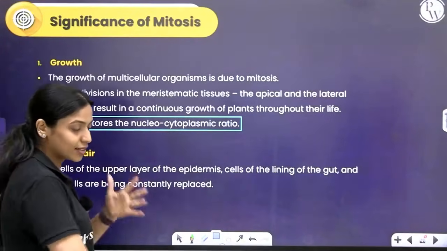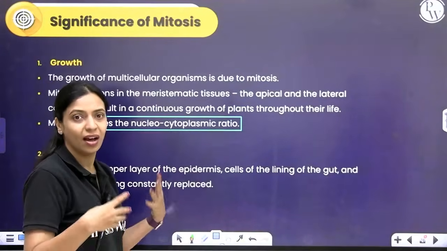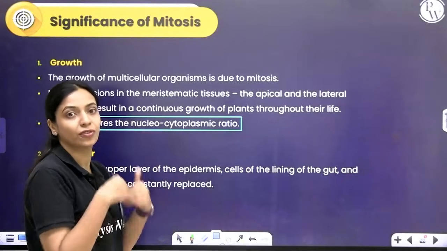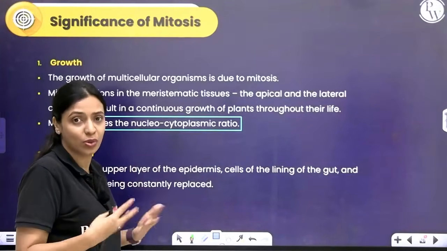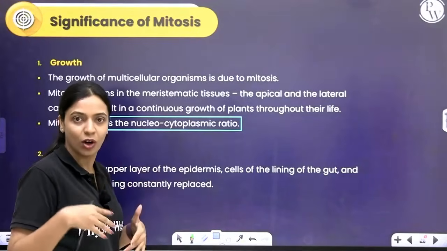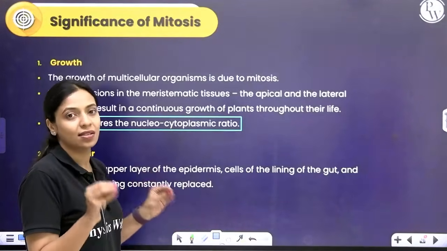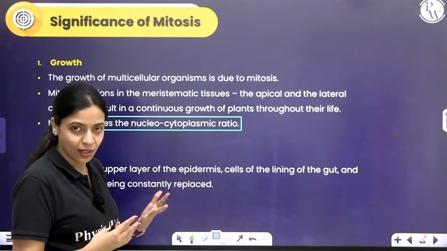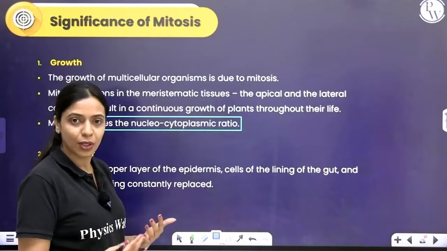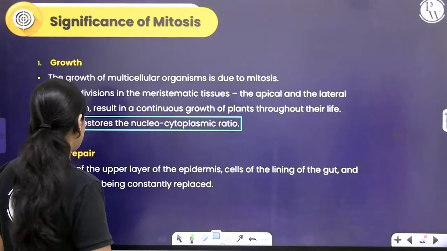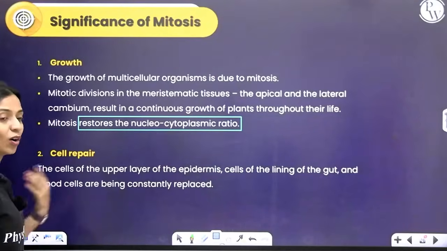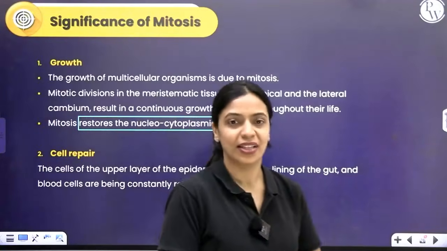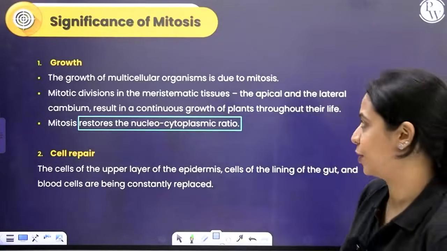Okay, generally the cells that are exposed to the outer environment or exposed to different things inside, like if you eat food, your epithelial lining of your gut, it's exposed to a lot of things, right? Because we eat a lot of things every day. So such things are prone to damage. Over there, mitosis happens very frequently to repair the damage. Cells of the upper layer of epidermis, cells of the lining of the gut and blood cells are being constantly replaced. Okay, so that is the function of mitosis.